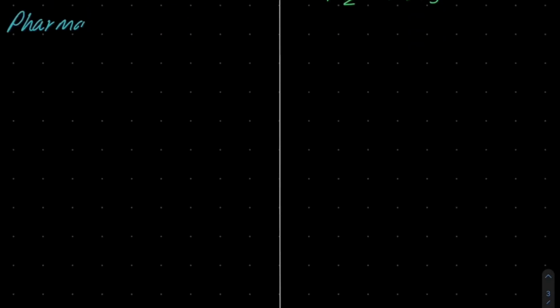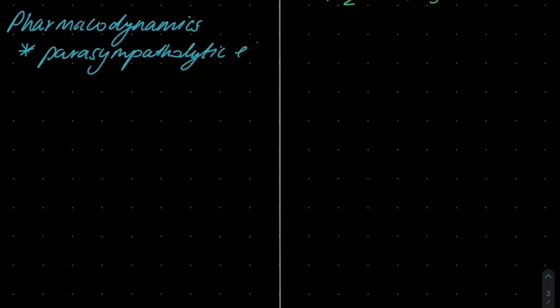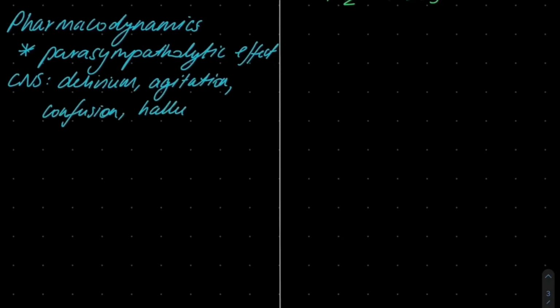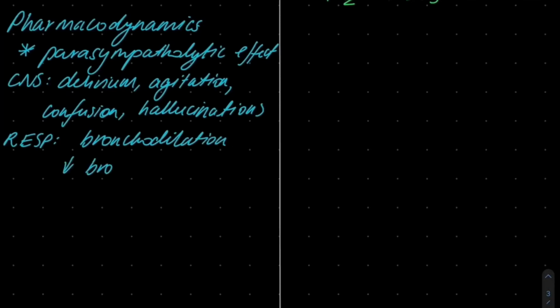In terms of the pharmacodynamics of atropine, it could be summarized as having a parasympatholytic effect, i.e., it stops the function of the parasympathetic system. Going head to toe, in terms of the CNS effects, it causes a central anticholinergic syndrome, such as delirium, agitation, confusion, hallucinations. In the respiratory system, it causes bronchodilation and decreased bronchial secretions.